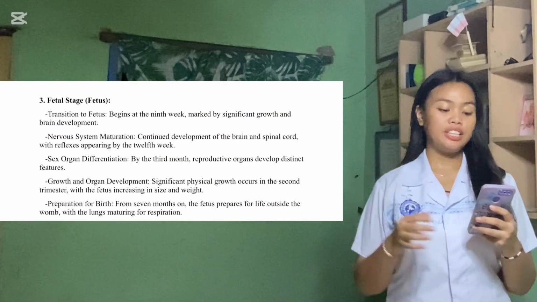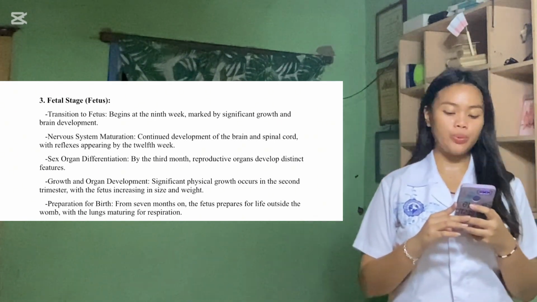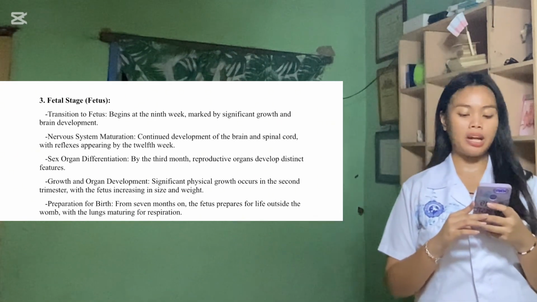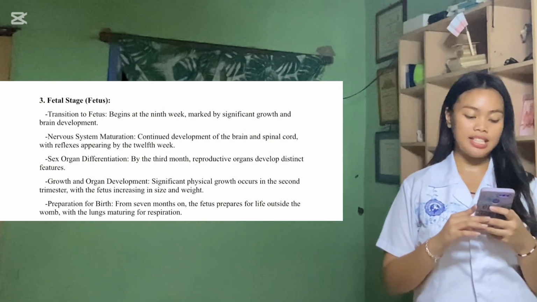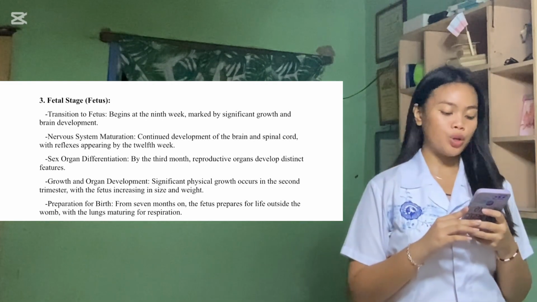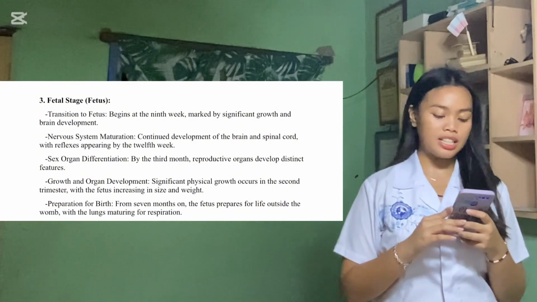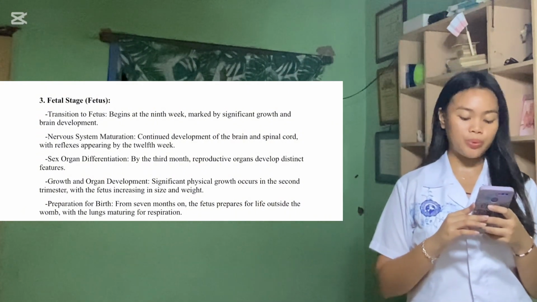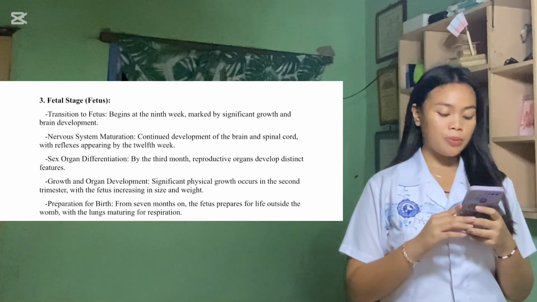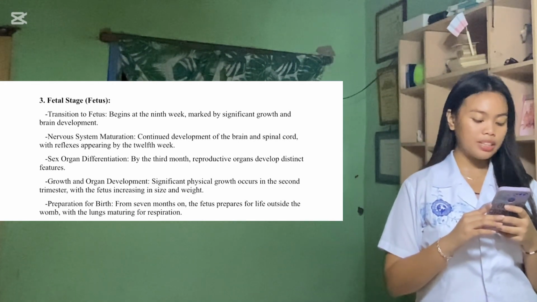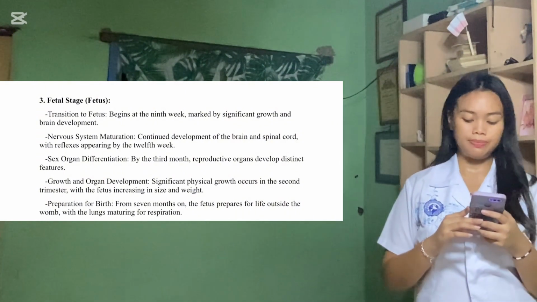The third stage, the fetal stage, or fetus. Transition to fetus begins at 9 weeks, marked by significant growth and brain development. The transition to the fetal stage begins at 9 weeks of pregnancy, characterized by significant growth and brain development. During this period, the fetus undergoes rapid physical change, with vital organs continuing to form and mature. The brain develops more complex structures, supporting essential functions and laying the groundwork for coordination and sensing the environment.